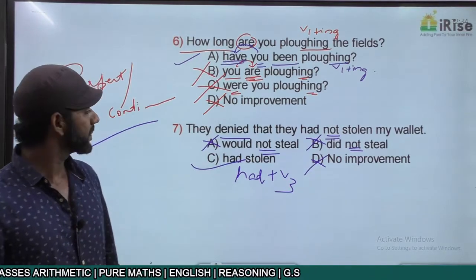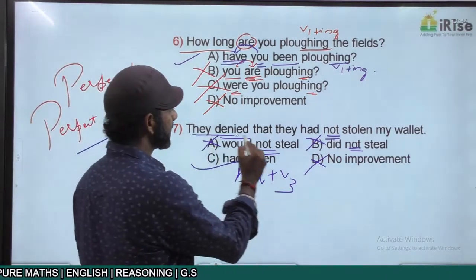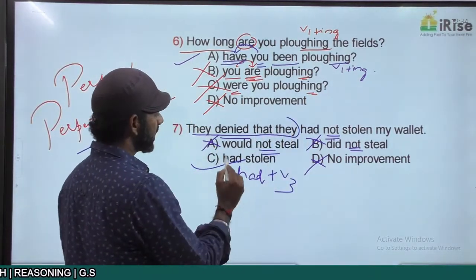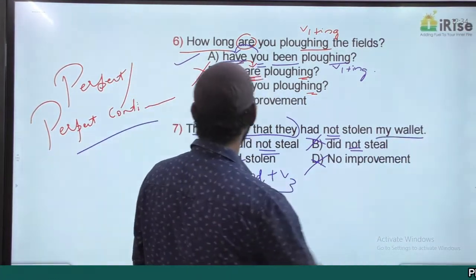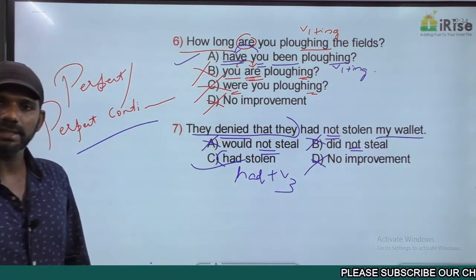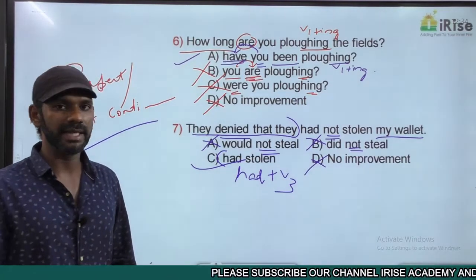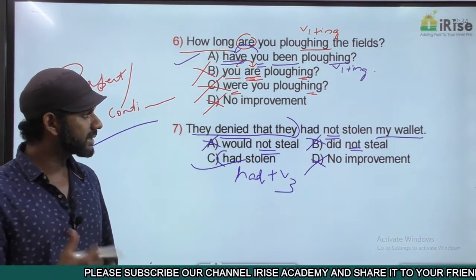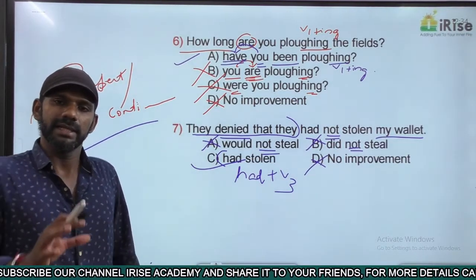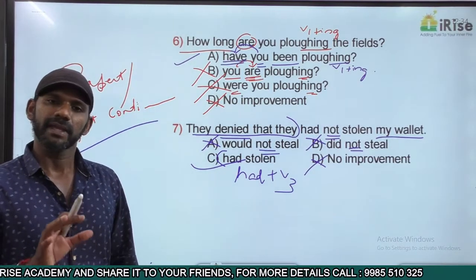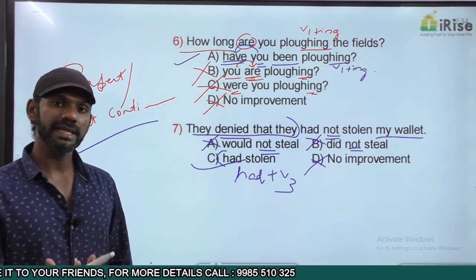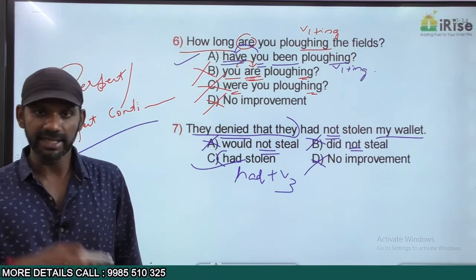Understand the meaning once again. They denied that they had stolen my wallet. We have 2 actions in the past tense here. One is they denied. The other one is they had stolen my wallet. Now these are 2 actions. Which is the action completed first? Stealing is the action completed first. Then only they can deny.